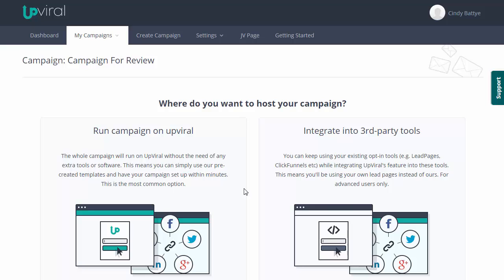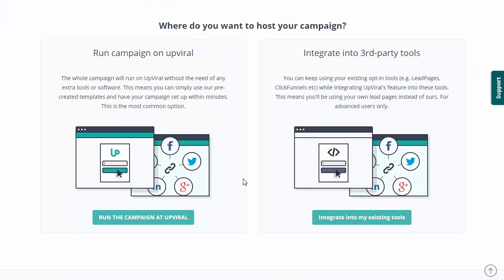Now, here's what I really like about UpViral. Now we can choose to run our campaign on UpViral, or you can integrate it with your third-party tool. It's completely up to you. If you're using Leadpages or ClickFunnels or something like that, you can integrate the UpViral technology into your website that you currently have, or you can just run the entire thing on UpViral. And I love this idea because I hate trying to install things and integrate things together because something always happens. Something's always being messed up and there's always issues. So I'm going to run the campaign on UpViral.